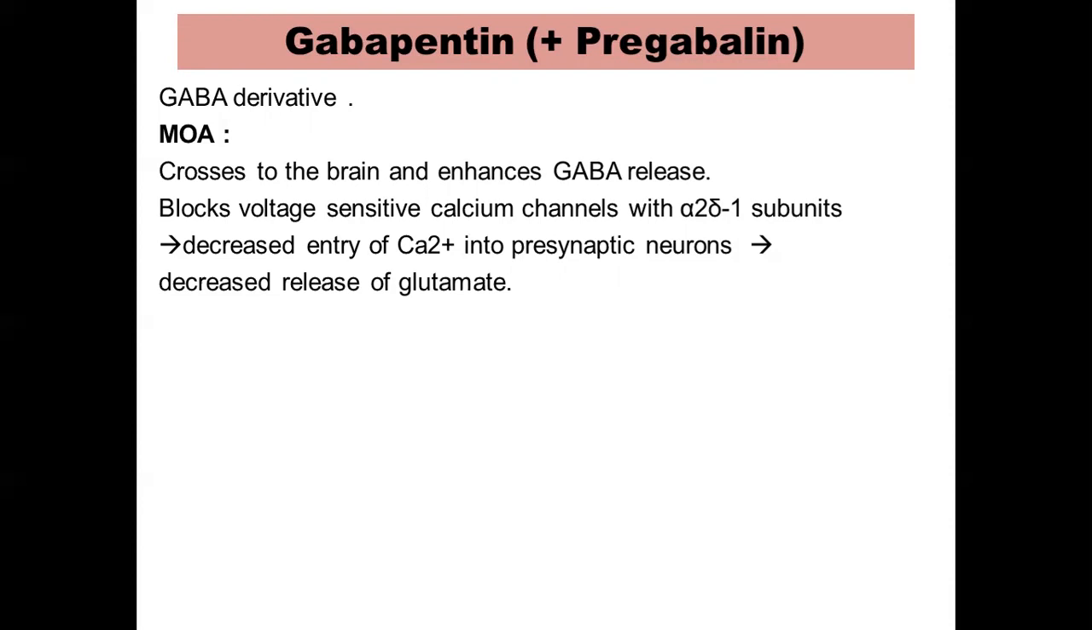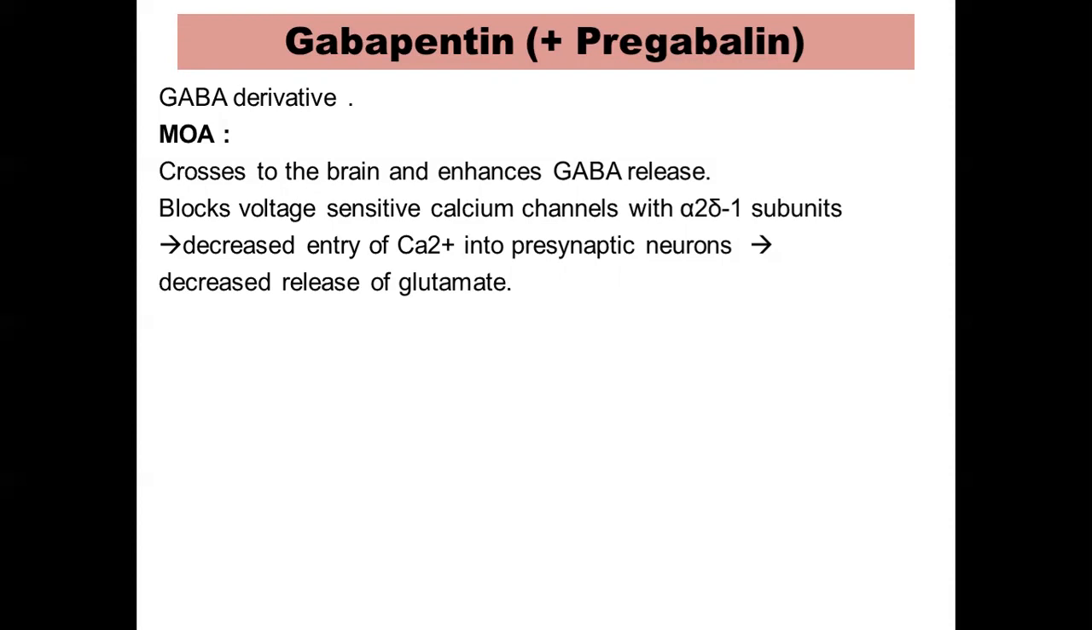That is the principal mechanism by which gabapentin seems to be acting. Another additional mechanism has been postulated, that is it blocks the voltage-sensitive calcium channels, the calcium channels which have a subunit called alpha-2-delta-1 subunit. There are special types of calcium channels, and gabapentin blocks these calcium channels, because of which there is decreased entry of calcium into the presynaptic neurons, and this indirectly inhibits the release of the excitatory neurotransmitter glutamate.